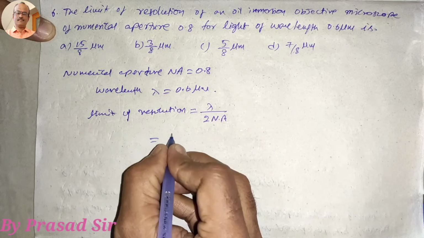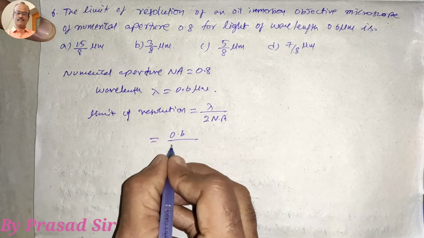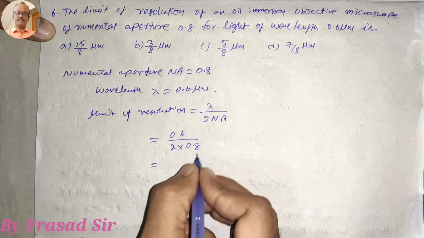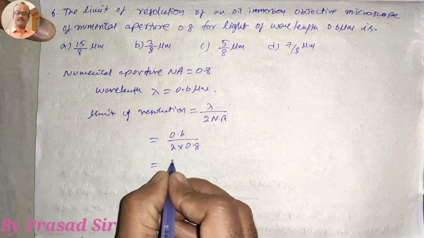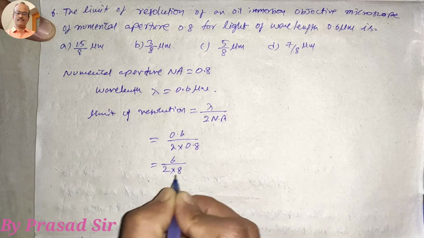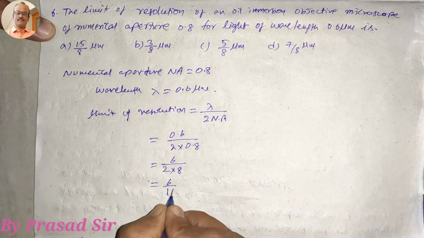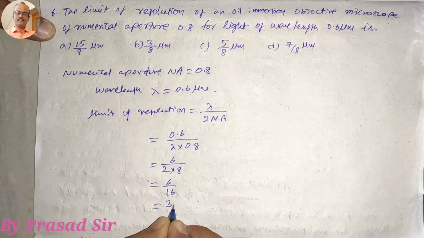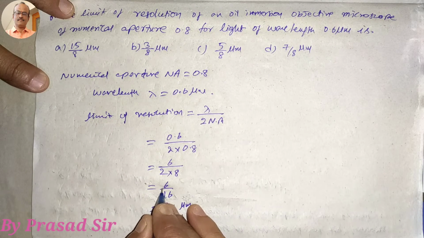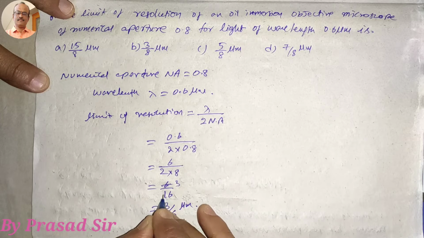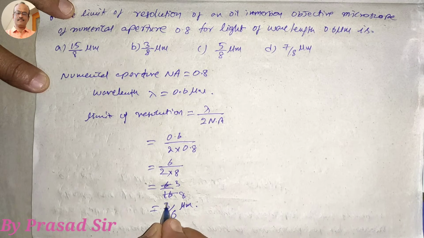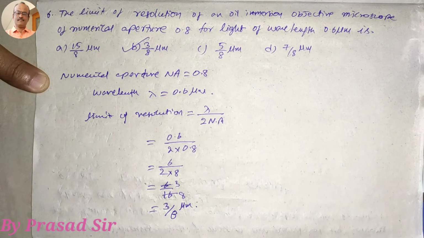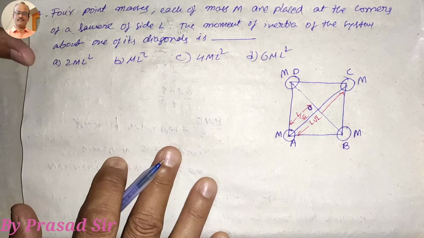So lambda is 0.6, divided by 2 into numerical aperture, 0.8. Now the calculation: 6 divided by 2 into 8. 2 8s are 16. On simplification of this, we are getting 3 here. 2 3s are 6, 2 8s are 16. So that's why 3 by 8 micrometers. Which option is correct here? Option B is correct.